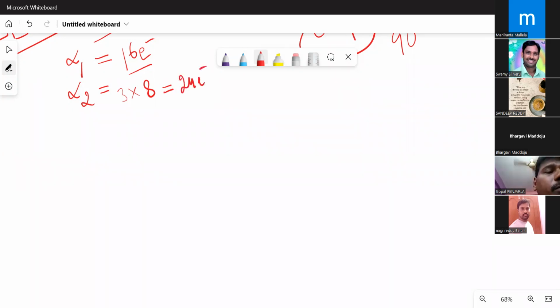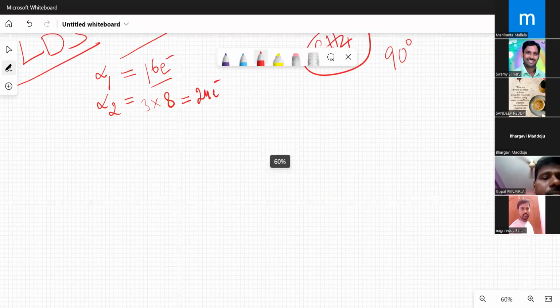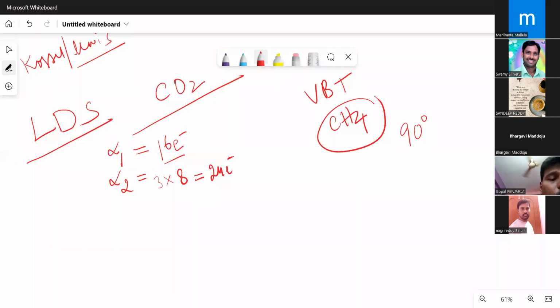Now we have to magnify the 16 electrons into 24 electrons, right? Why should we magnify into 24 electrons? Because each atom should have the 8 electrons around it. Now for that, what we need to do? For that, we need to share the electrons because when you are counting it, it is counted 2 times.